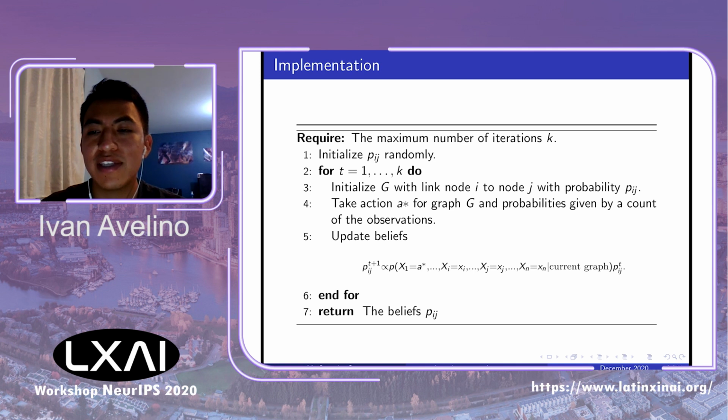For each pair of indexes i and j and the current graph, we ask for the probability of such graph producing the realization observed, which will be used as the likelihood of data given the current graph. As prior probability, we simply use Pij, so we have this update rule, and we update the model generating a new graph according to these new beliefs. This is repeated until the maximum number of iterations is reached.